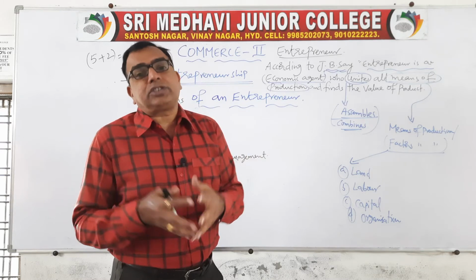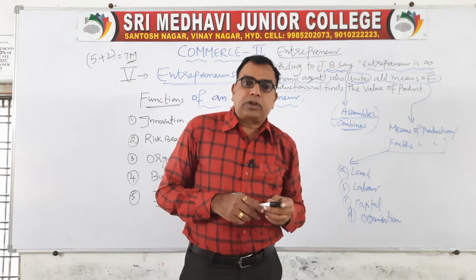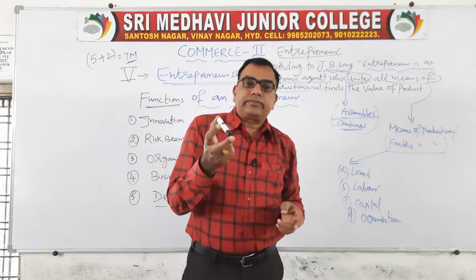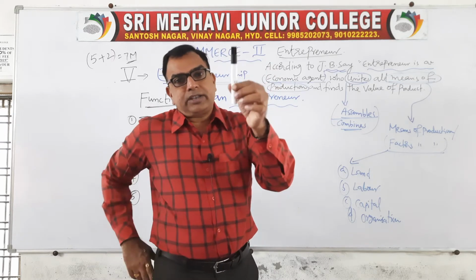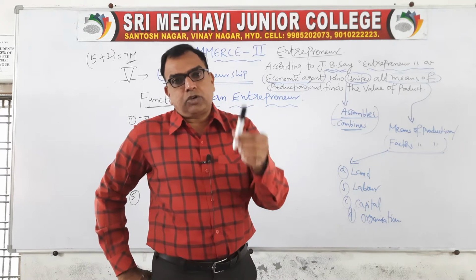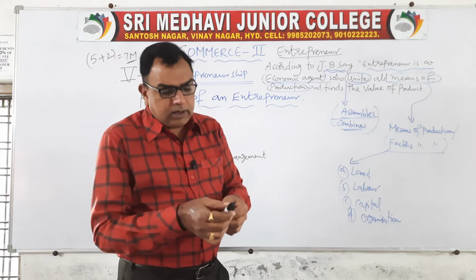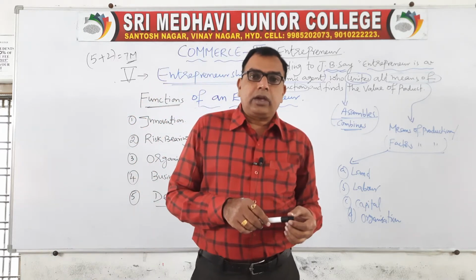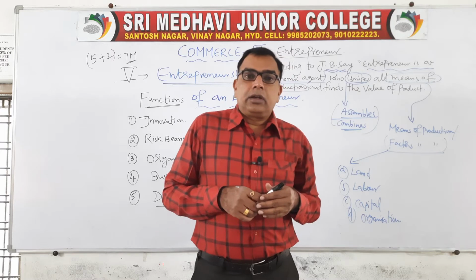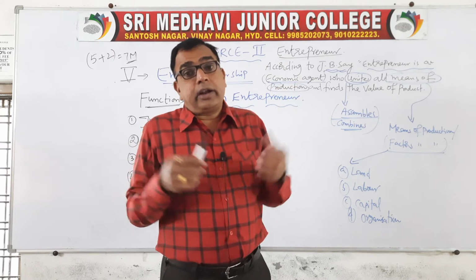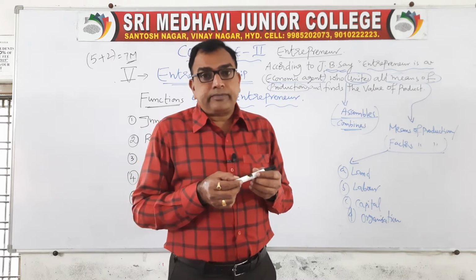Value of the product means he manufactures a product. For example, by combining all the factors of production, if I manufacture this marker, it has some value, maybe worth 30 rupees, maybe 40 rupees. This is a marker where normally we fill the ink. Innovation: what an entrepreneur can do is, suppose I got an idea. I may introduce an electronic chip into the marker.